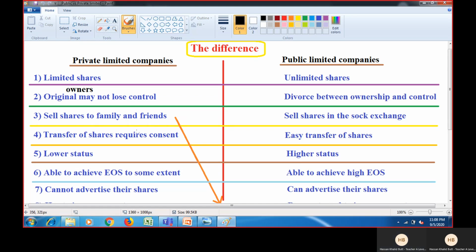Now, what happens in private limited company is that all the shareholders belong to the same family or friend circle. That is why they do not want any outsider to join them as a shareholder, right? So when somebody wants to leave the company as a shareholder, obviously the shares need to be sold, so that person has to take the consent of other existing shareholders, whether the person can sell the shares to another person or not.